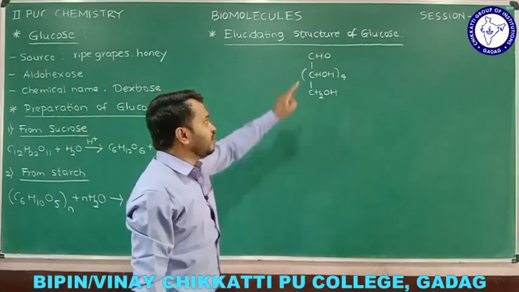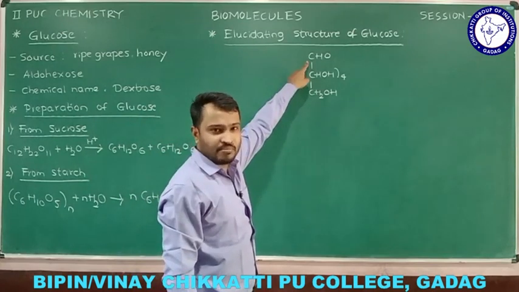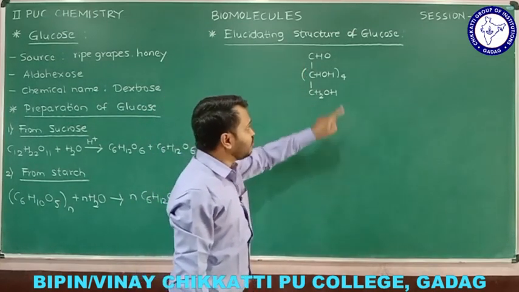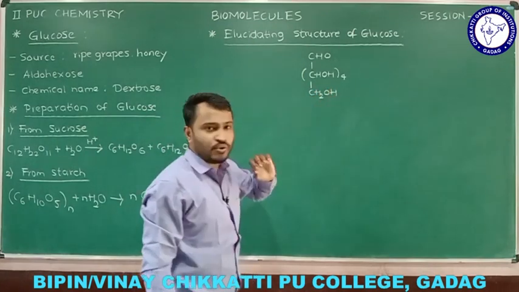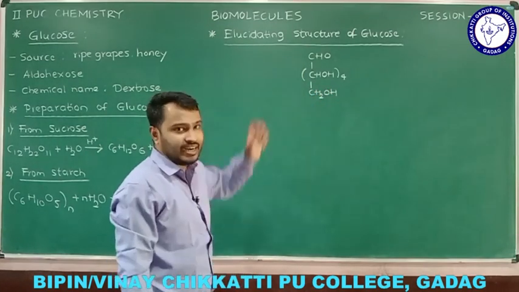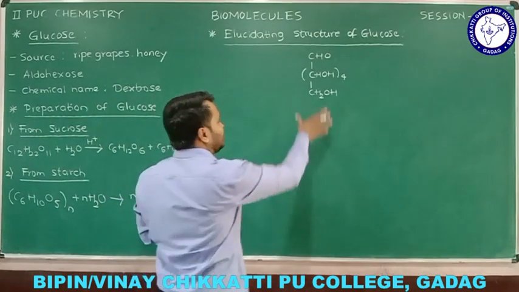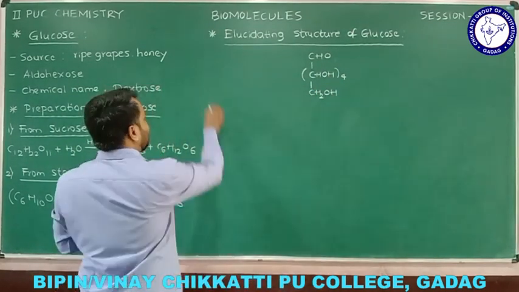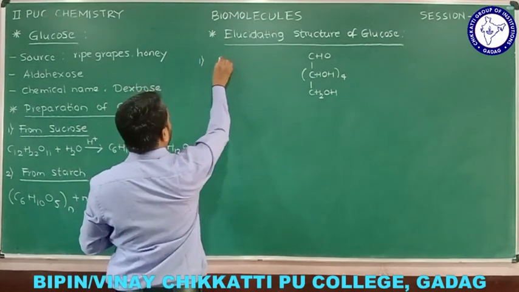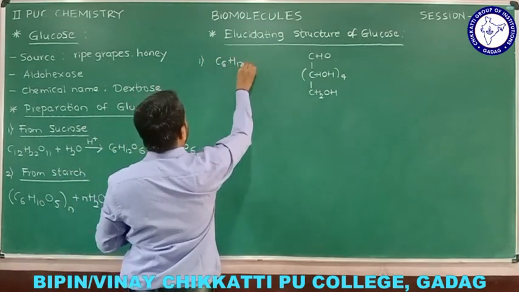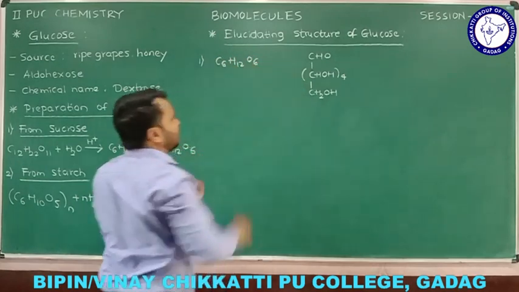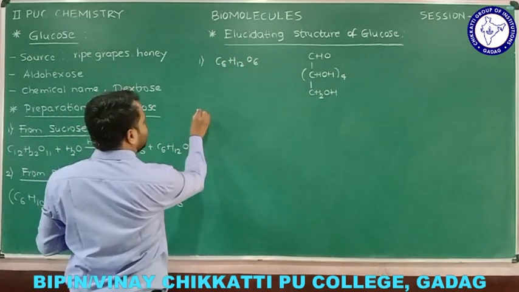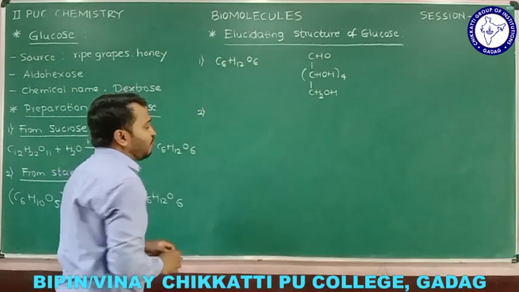And remember, we have CHO, that is nothing but aldehyde. Okay, and we have polyhydroxy, 4 OH we have, and one more OH we have, polyhydroxyaldehyde it is. Okay, and that is a simple structure of glucose what we can consider, and try to know the molecular formula is C6H12O6, and we can write in very simple method, and that I consider it as the first point, that is the elucidating the structure of glucose.